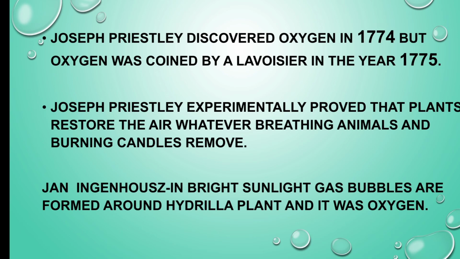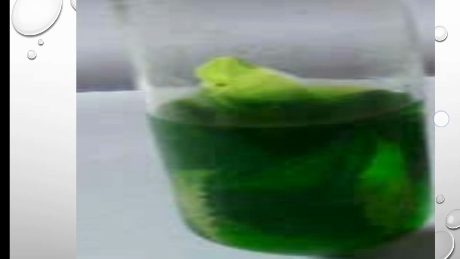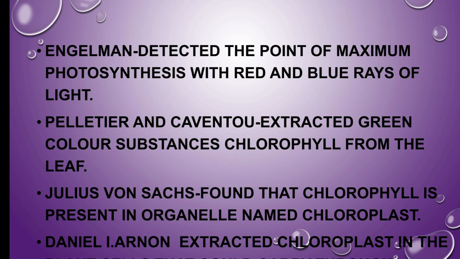Joseph Priestley experimentally proved that there is an exchange of gases among the animals, the burning candle and the plants. John Ingenhousz concluded that in bright sunlight gas bubbles are formed around the hydrilla plant, and the bubbles contain oxygen only. Engelmann detected the point of maximum photosynthesis with red and blue rays of light. That means in which colors does the maximum rate of photosynthesis take place?